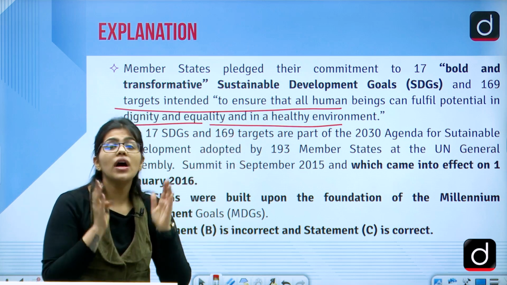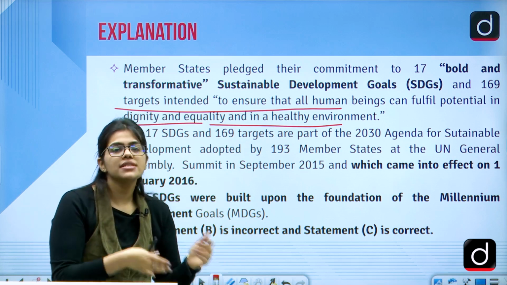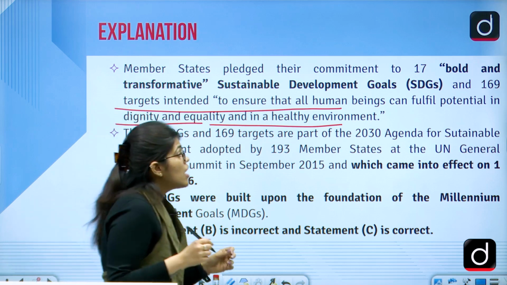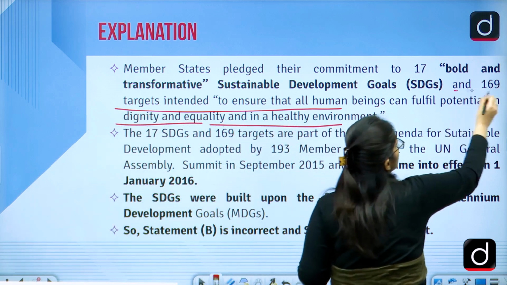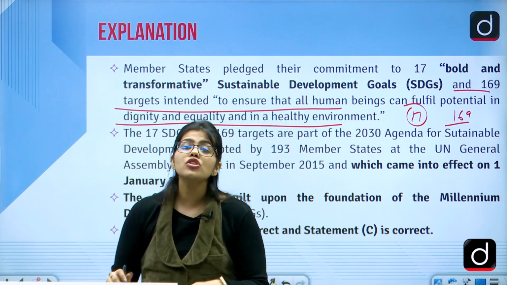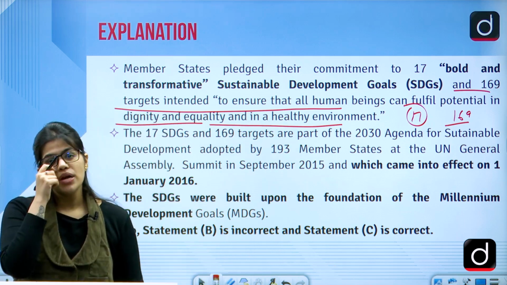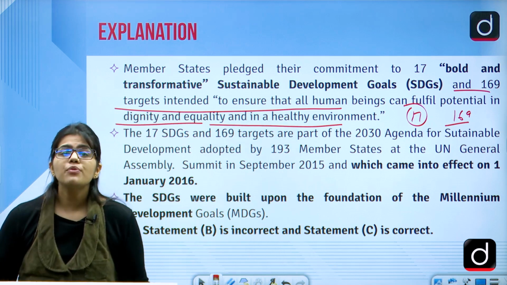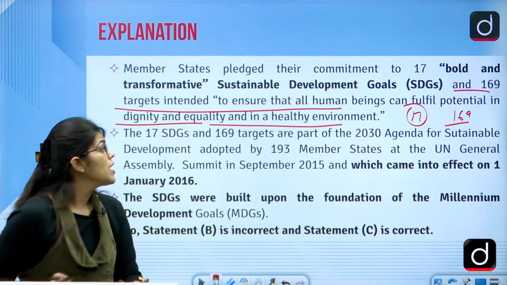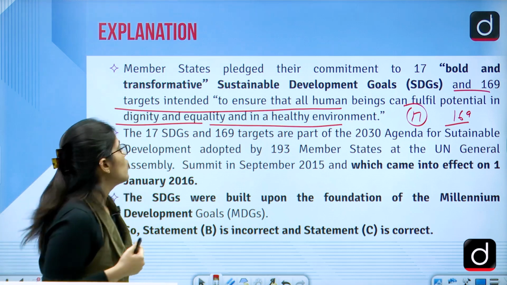Now this is also a PYQ. They have asked all these simple questions also. How many MDGs are there? How many SDGs are there? They can also ask all these things. Now they are going one step further, as I told you. So these 169 targets and these 17 goals all should be clear to you. Of course, humanly it is impossible to remember 169 targets, but I will try to discuss a few important targets in the upcoming classes. And we'll be discussing targets related to the Millennium Development Goals as well.